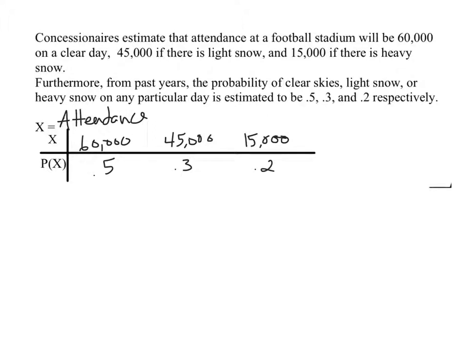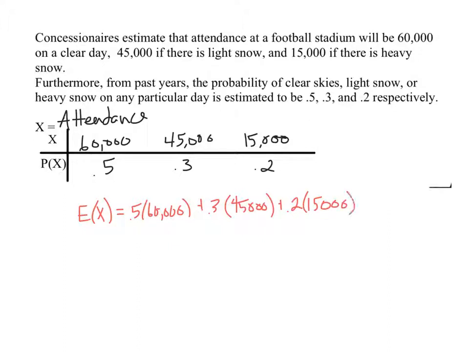So what I've just written here is the definition of my random variable, and then the probability distribution for that random variable. Now, I want to calculate the expected value of this. So I'm going to write expected value of X. If you remember, how we do that is probability multiplied by random variable, plus probability multiplied by random variable, plus probability multiplied by the random variable. So if you type this in, you get 46,500, which is not one of the possibilities.